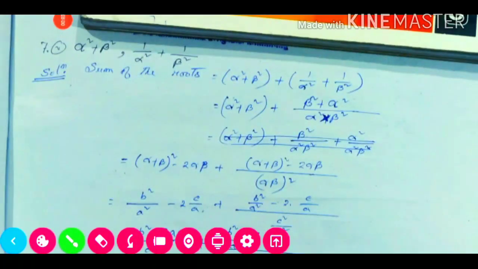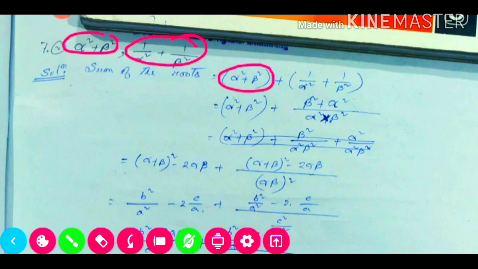The two roots are given: alpha square plus beta square is the first root, and the second root is 1 divided by alpha square plus 1 divided by beta square. So the sum of the roots of this new equation is this one plus this one. So separately we'll do this portion and this portion separately, so it will be easy for us.